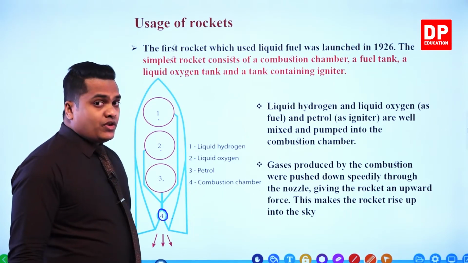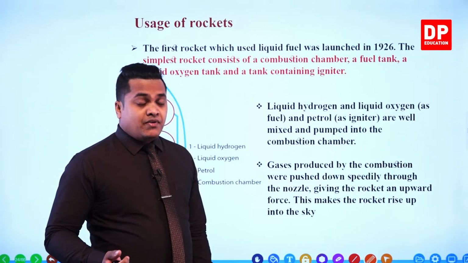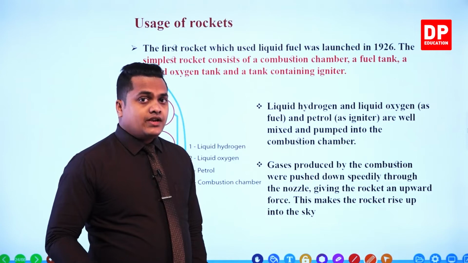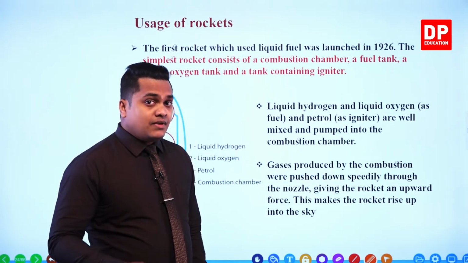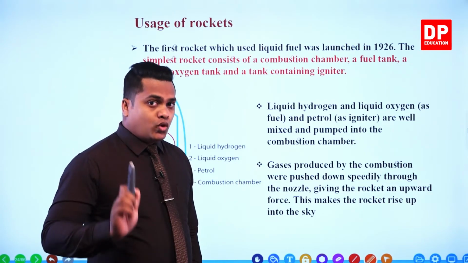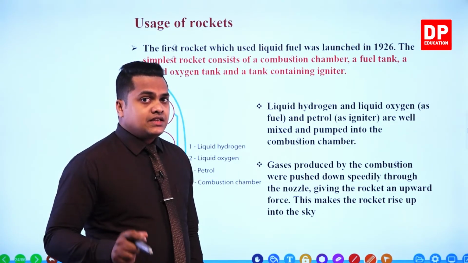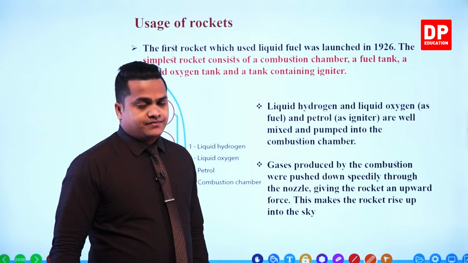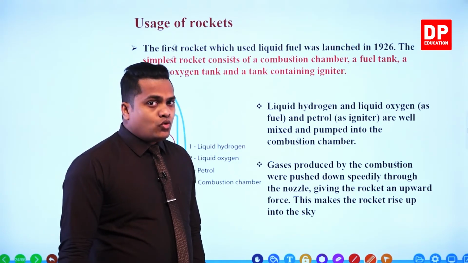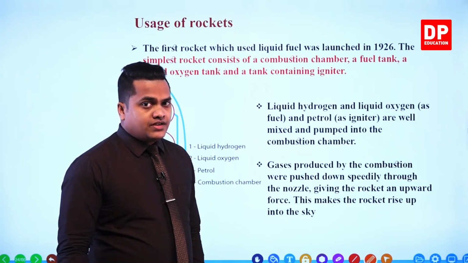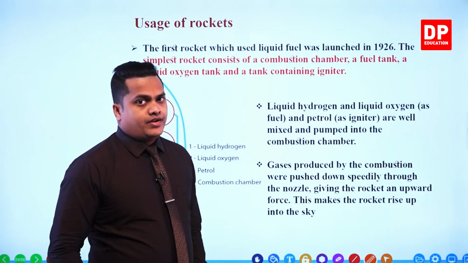So it's going to give out an extreme force downward, creating a similar extreme force upward, which results in movement of the rocket. Okay, so this is how the motion of the rocket is going to occur upward.